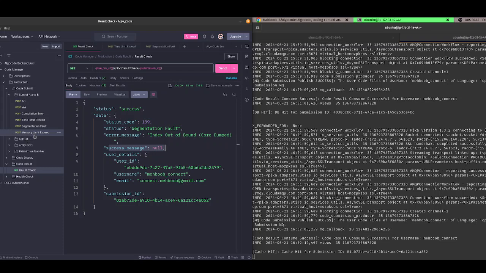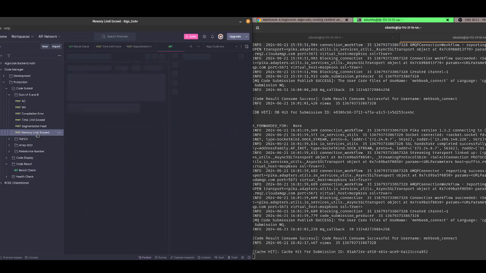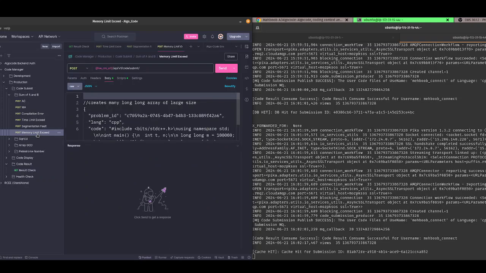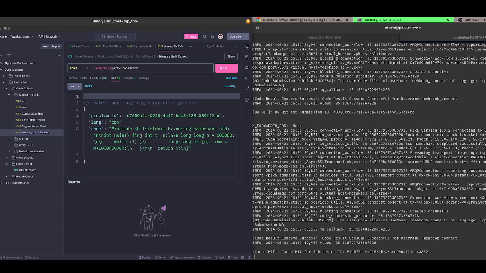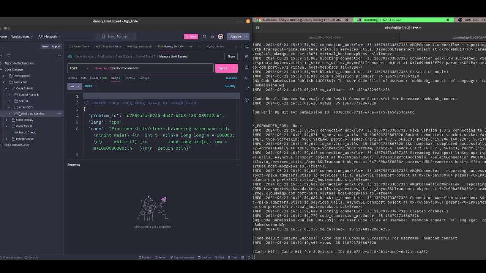Memory limit exceeded is again the same thing, because I have set the memory limit to 200 MB. The code I have written does not exceed 200 MB, so I will get time limit exceeded here. But if there is a code that tries to consume more than 200 MB, then it will receive a memory limit message. This was a very easy question.